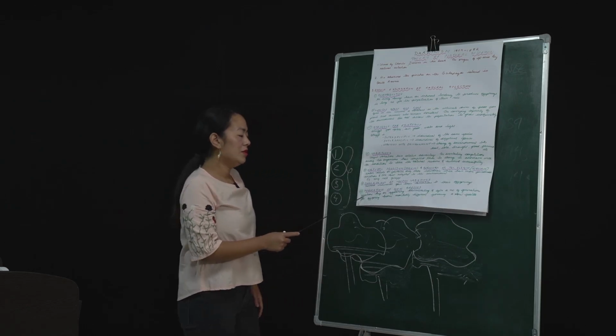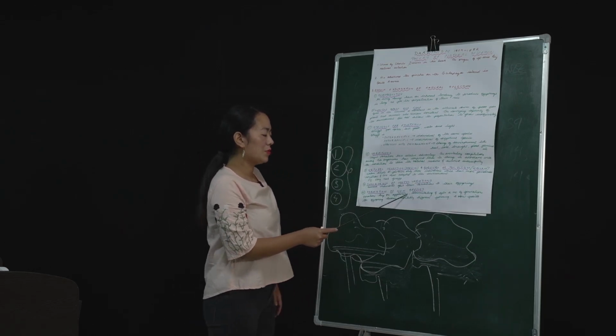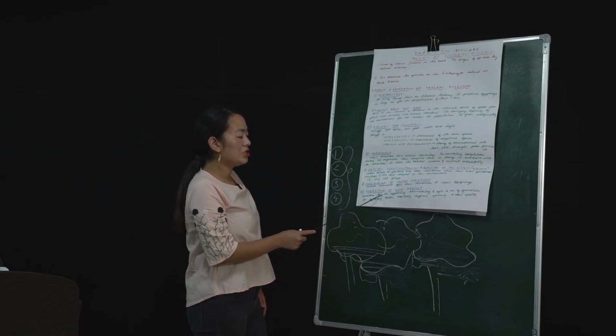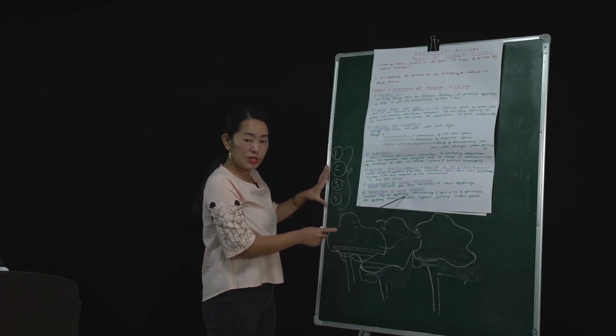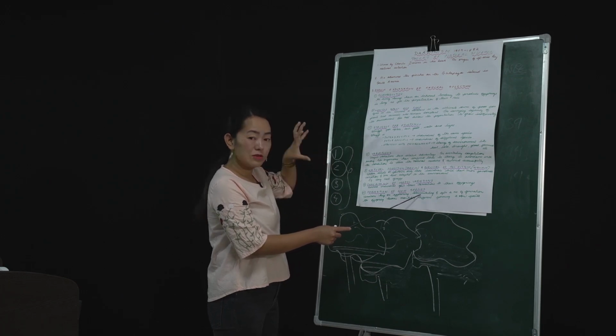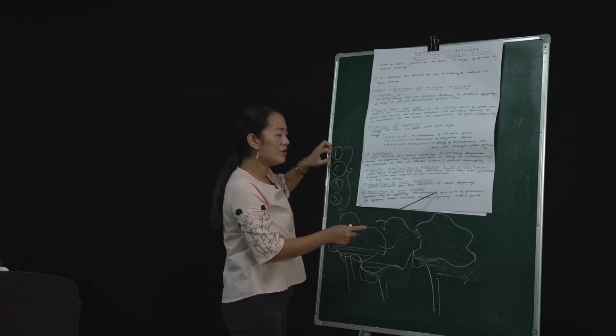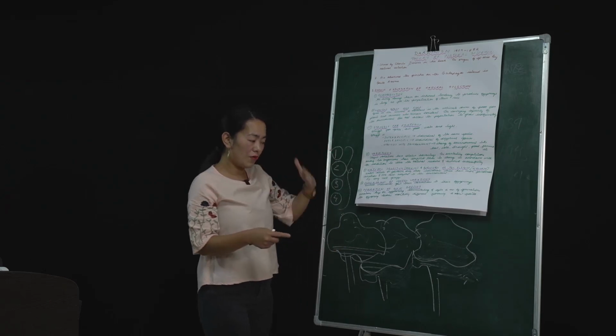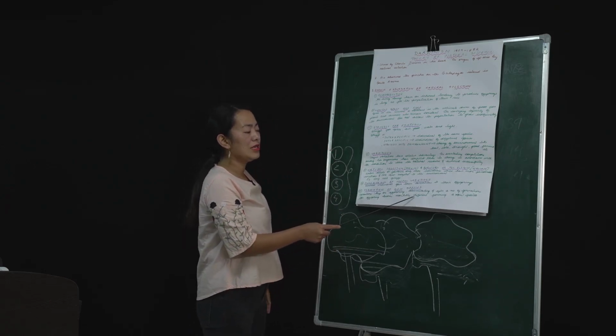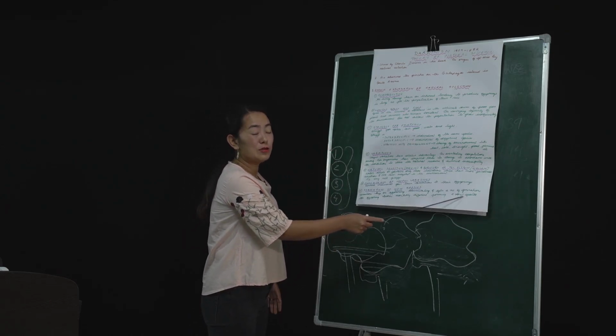Remember that. In this formation of new species, variations keep on appearing and accumulating, and after a number of generations the offspring become markedly different, forming a new species.